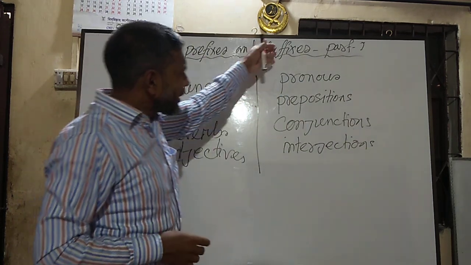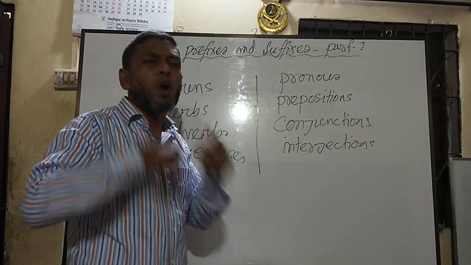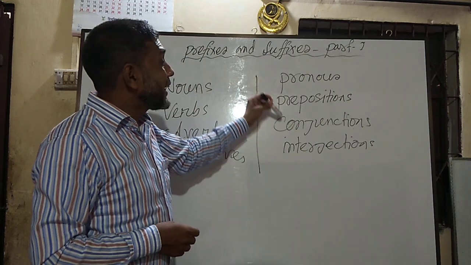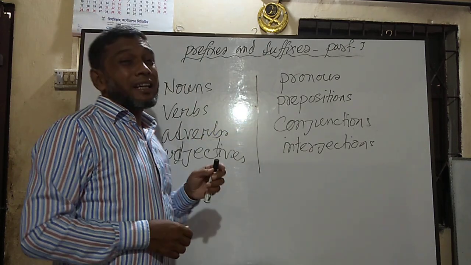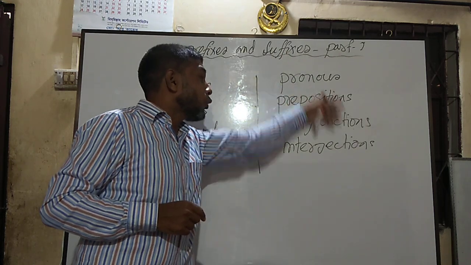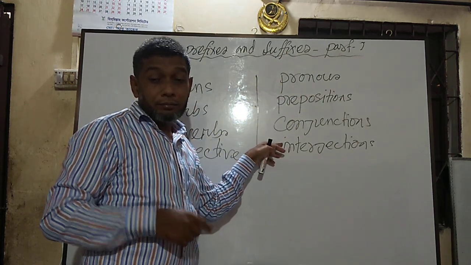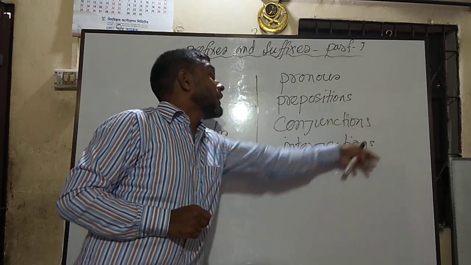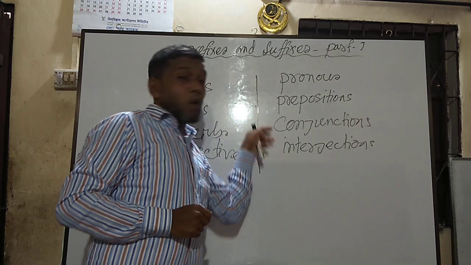So these 4 parts of speech are always root words or basic words. They can never be derivatives. They are always root words or basic words, so we must remember these are always basic words.